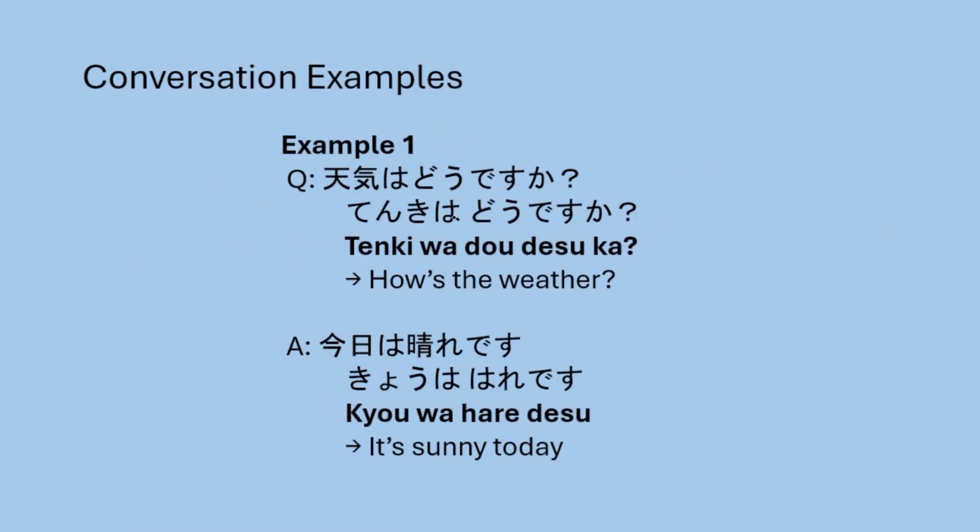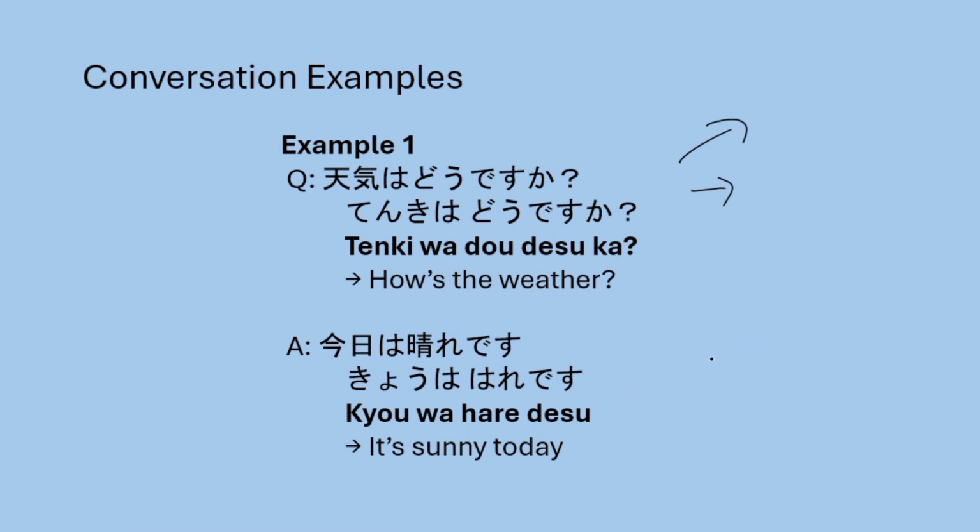Now the important thing is let's have a conversational example. Let's see how a person can converse in situations like this. So let's say someone says, tenki wa do desu ka? How's the weather? So you reply, kyo wa hare desu. It's sunny today. Now I'm going to ask you a question. Tenki wa do desu ka? I'm going to say this, and you are going to reply to me.